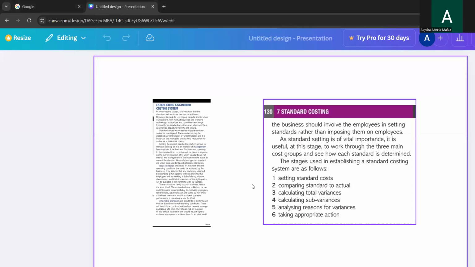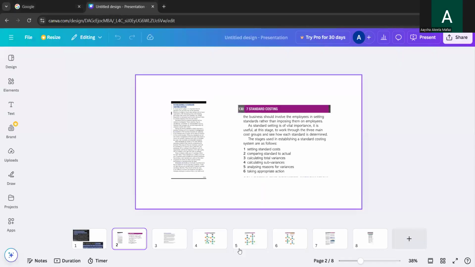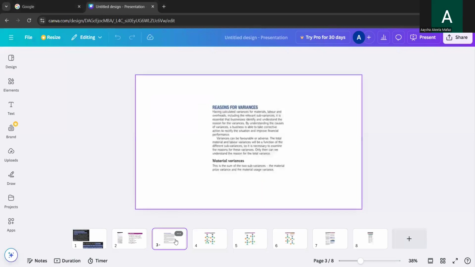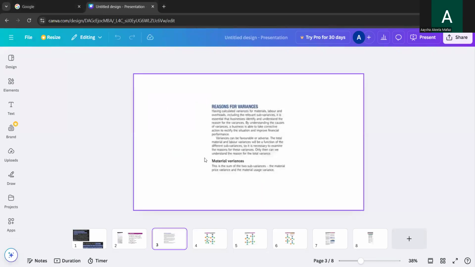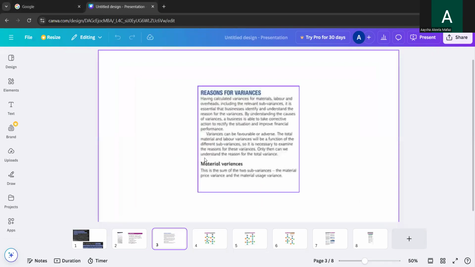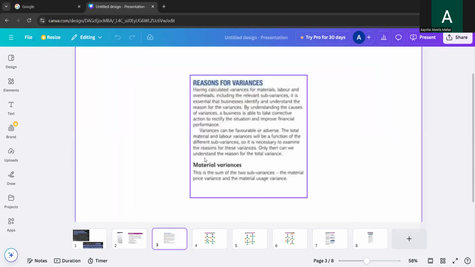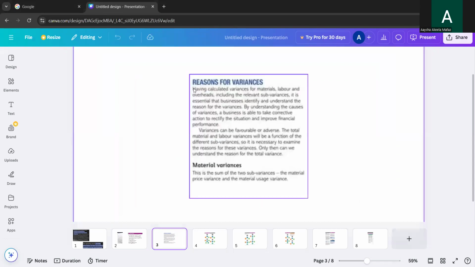Okay, now look at this. Reasons for variances. Having calculated variances for material, labor, and overheads, including the relevant subvariances, it is essential that a business identify the reasons for them.